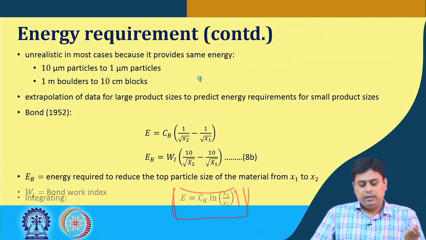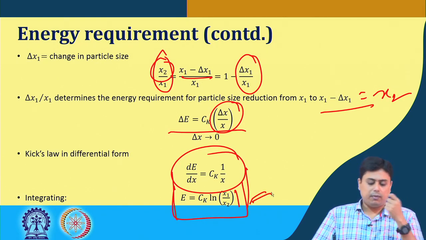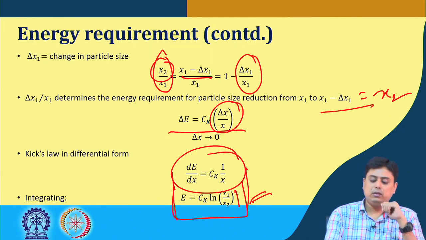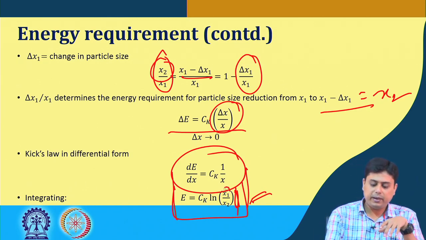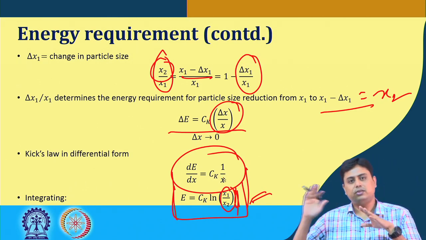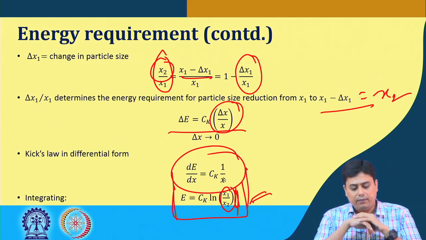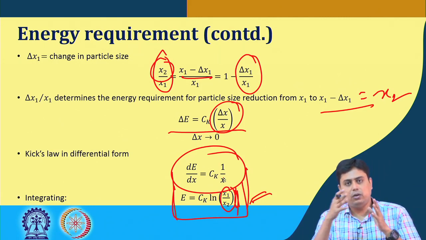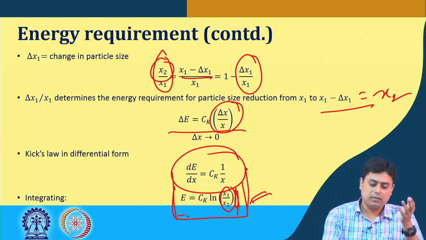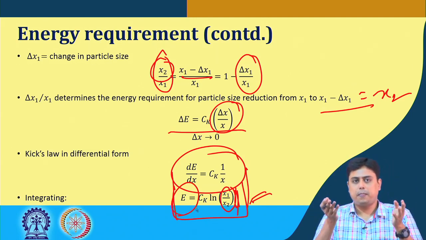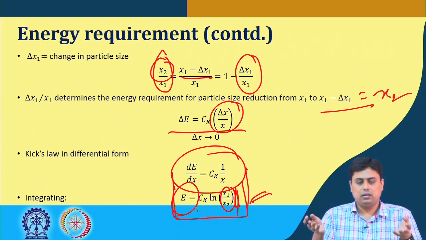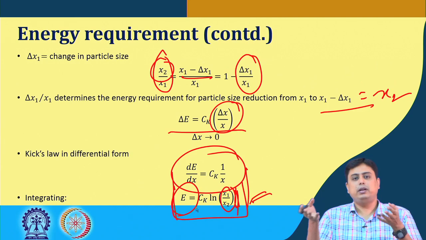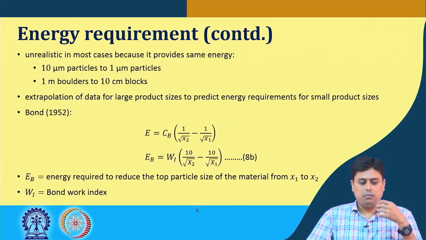Now, even then Kick's law provides some unrealistic value, because it is dealing with the size ratio. What it says is that irrespective of the particle size range over which you are trying to do the size reduction, if the size ratio is the same, then the energy consumption would be the same for the same material. This is what it tells: if x1 by x2 is fixed or constant, the energy requirement is the same, but that does not happen.